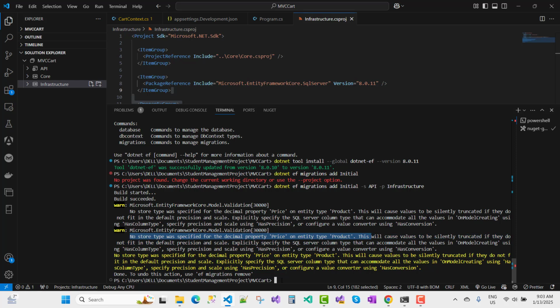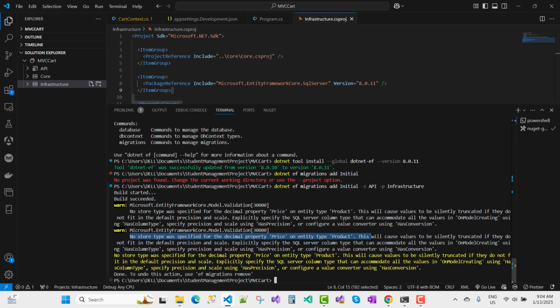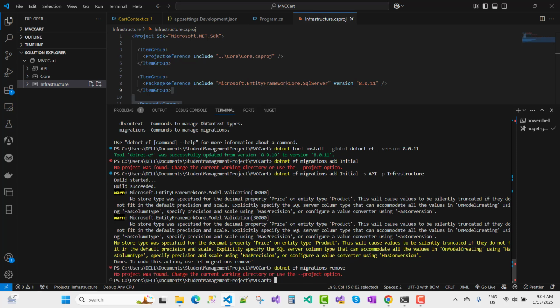Okay, I want to remove the migration again. So what is the command? dotnet ef migrations add, and dotnet ef migrations remove. So again I do dotnet ef migrations remove.